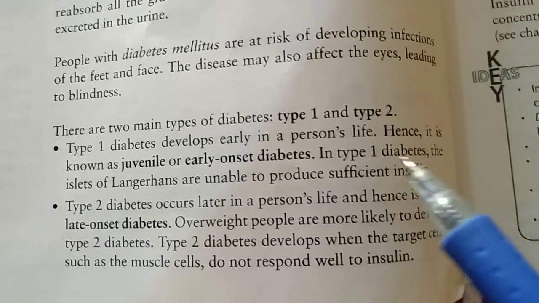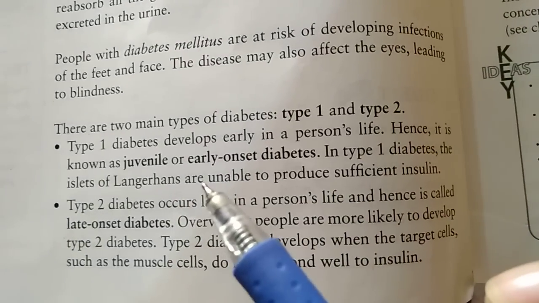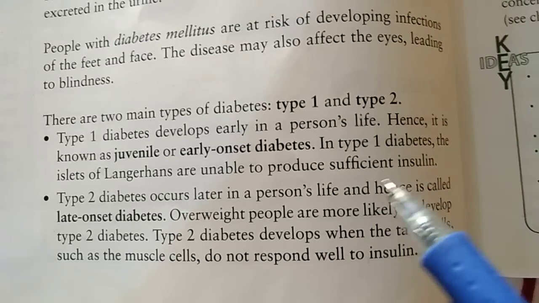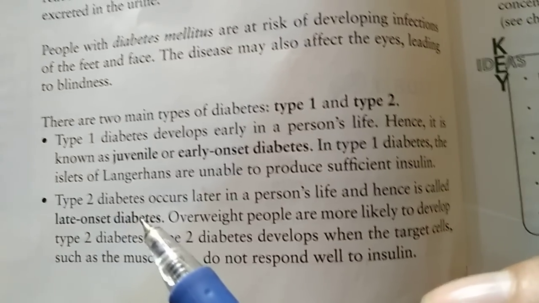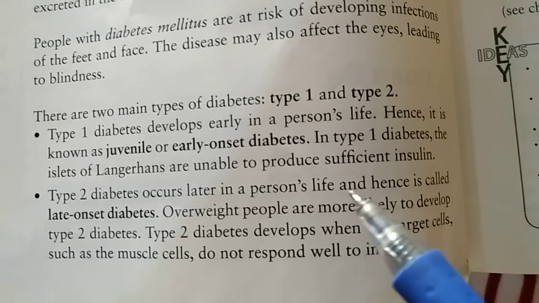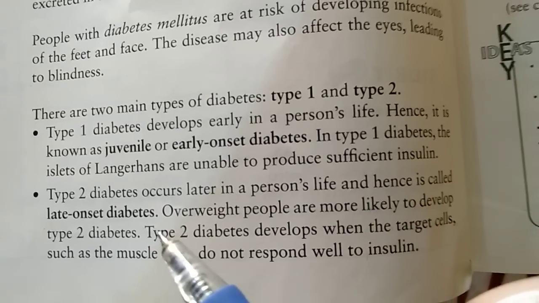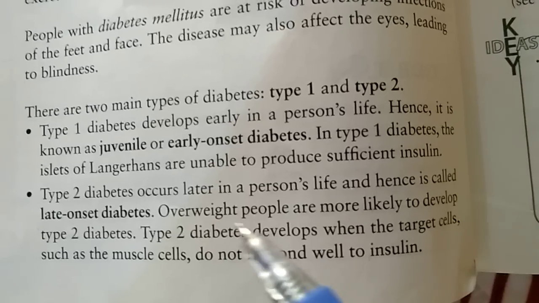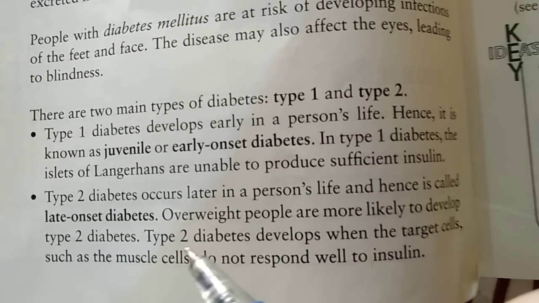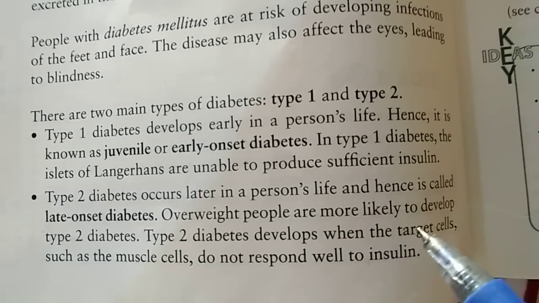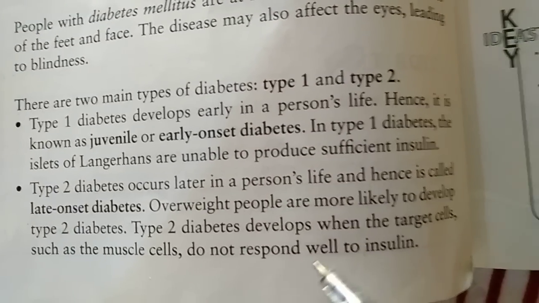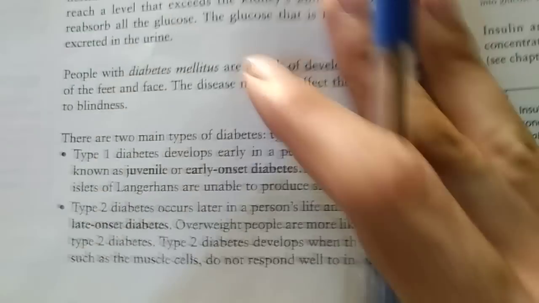In type 1 diabetes, the islets of Langerhans are unable to produce sufficient insulin. Type 2 diabetes occurs later in a person's life and hence is late onset diabetes. Overweight people are more likely to develop type 2 diabetes. Type 2 diabetes develops when the target cells, such as the muscle cells, do not respond well to insulin.